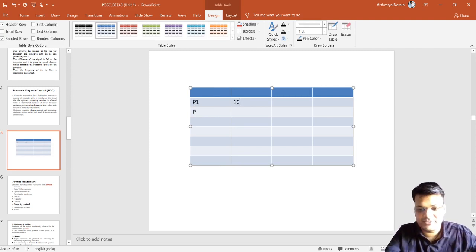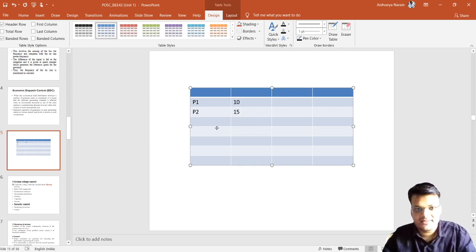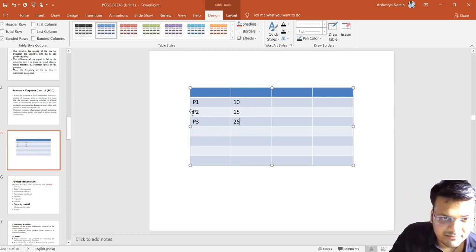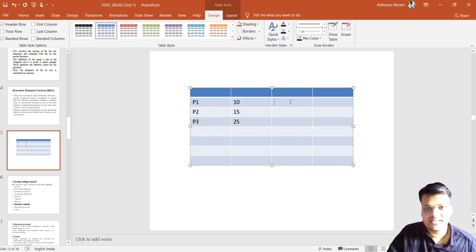Like that, it's P2, and this output is 15 megawatt, and it's P3, and its output is 25. So what is the total output that can be given by these generators? Simply adding this one. And what are the prices? I have to take the price.